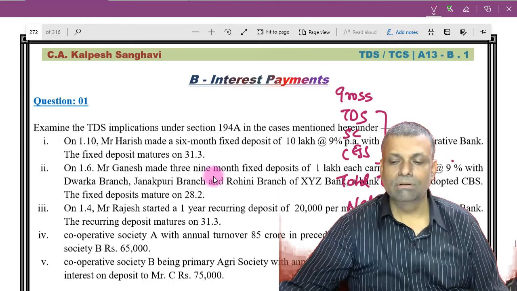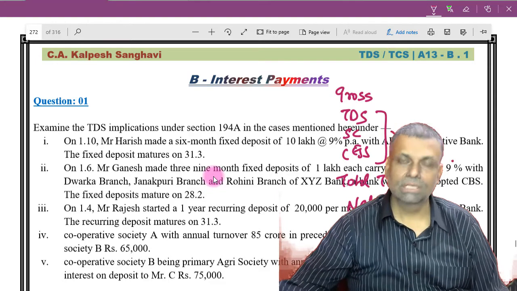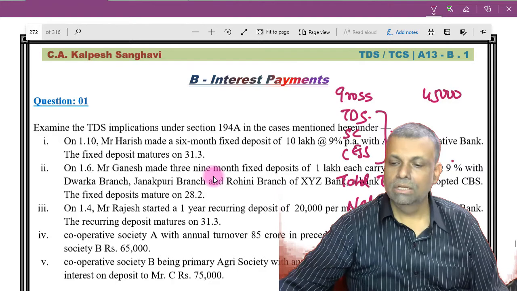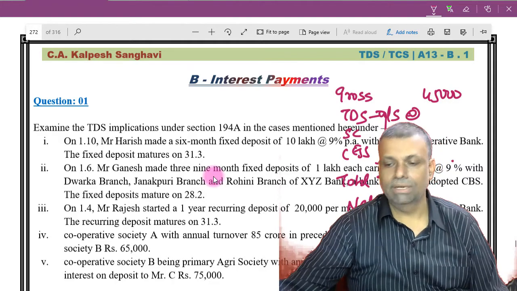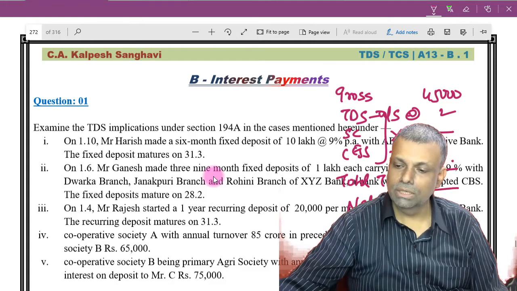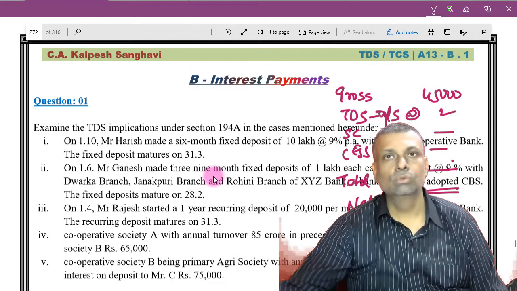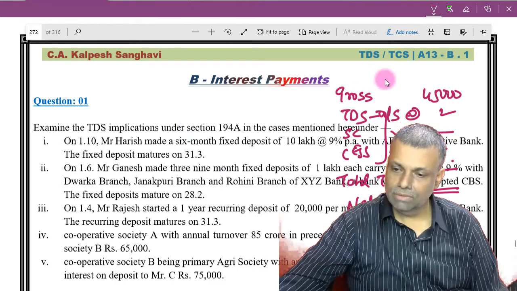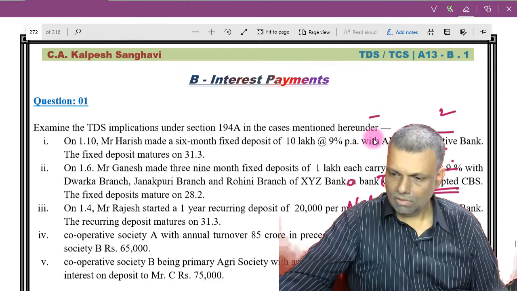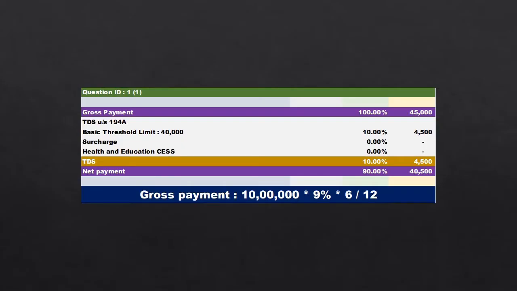Now in this particular case, surcharge will not be there, cess will not be there, because it's a payment to a resident person covered by 194A. So the gross payment will be 45,000. Then TDS: you write under section this, at the rate this, and then you write the TDS figure. Then you say surcharge not there. Then you write total TDS, and the net payment you will have to write. This much basic working you should show in each and every answer as a matter of presentation. I will also, as far as possible, answer in this manner when I do it in the formal way.